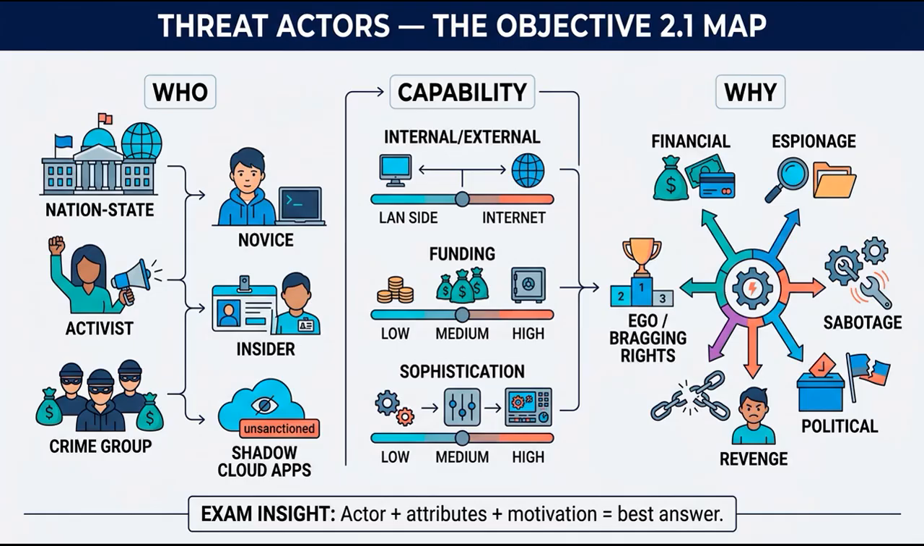Finally, identify the motive. The objective lists data exfiltration, espionage, service disruption, blackmail, financial gain, philosophical or political beliefs, ethical reasons, revenge, disruption or chaos, and war. Techniques overlap. A denial of service attack could be hacktivism, extortion, competition, or warfare. The surrounding facts identify the best answer. Throughout this lesson, use a simple formula: actor, capability, and why. That formula turns a long scenario into a manageable decision.